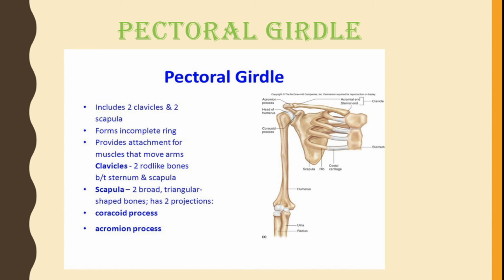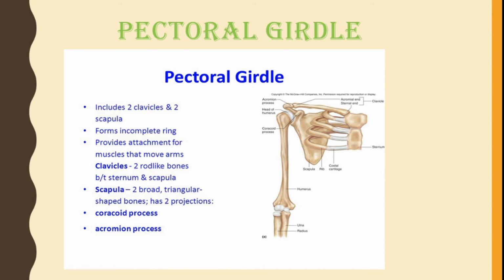Next is pectoral girdle. When we talk about pectoral girdle, it includes 2 clavicles and 2 scapula. In the diagram you can see the clavicles and scapula present there. It forms an incomplete ring and provides attachment for the muscles that move the arms. This helps in movement of our arm in all directions because joints are also present there.